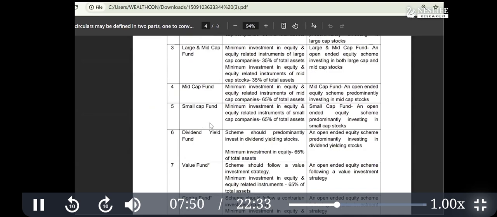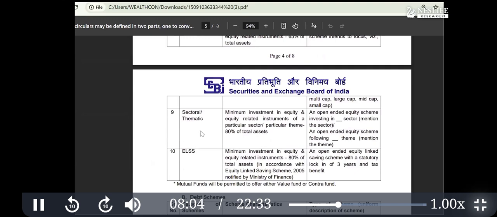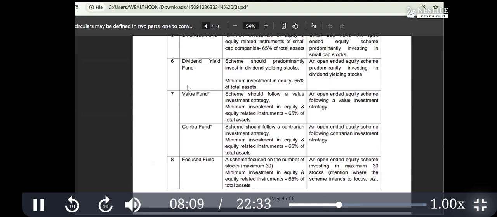So what you learn here in the equity category is the company size based classification, company size based mutual funds, and then there are strategy, sector, and style based ones, such as sectoral mutual funds and focus funds. Who should invest in this? The people who have a little more knowledge of the stock market can invest in style and sector based funds. So this is a brief outline I'm giving. We'll discuss the equity category in a separate video. I'm just giving a brief outline so that you understand the classification and where you want to go.